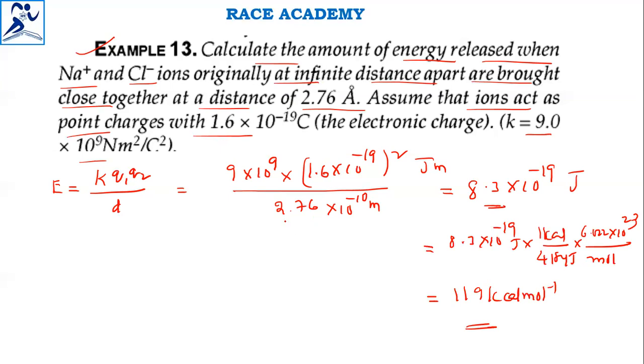So in this, we have taken the energy, that is E = K Q1 Q2 / D, as the formula for this one. This is the formula I have used, where the distance is nothing but the closest distance between the ions.